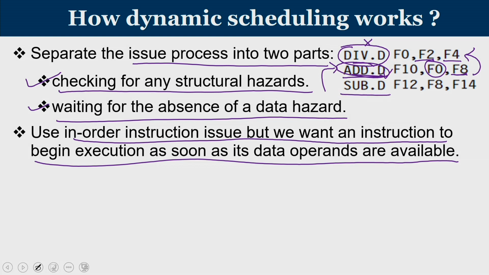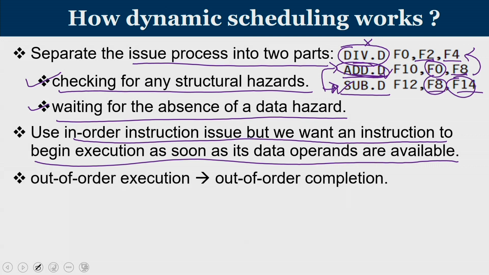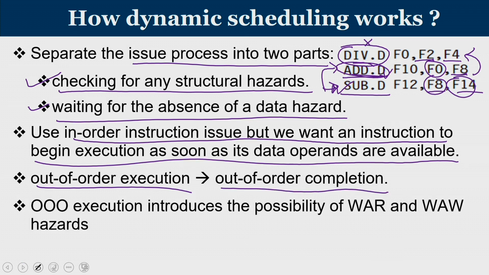In the meantime, for the subtractor, let's say the functional unit is available and F8 and F14 are there, so there is no structural hazard, the subtractor unit is free, operands are also ready. So this will permit the subtraction operation to start execution before the adder starts execution. So this will lead to out of order execution. See, this is the order: division, then adder. So division is in progress, adder has not started, but the subtraction instruction will start. This will lead to out of order execution, and naturally it will lead to out of order completion as well.